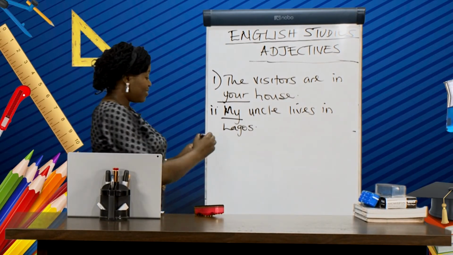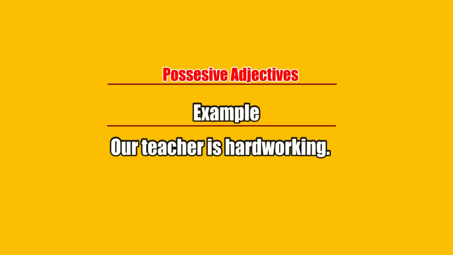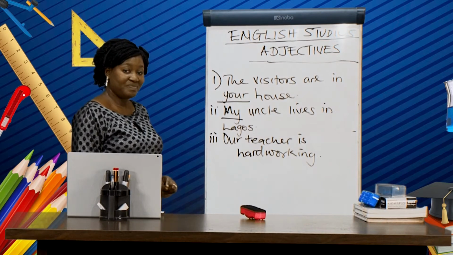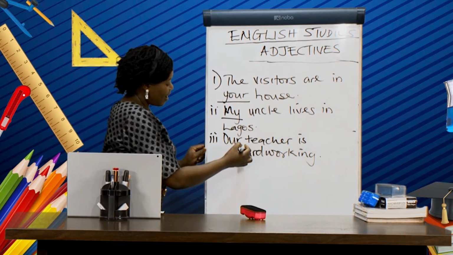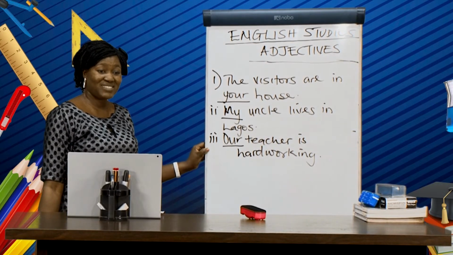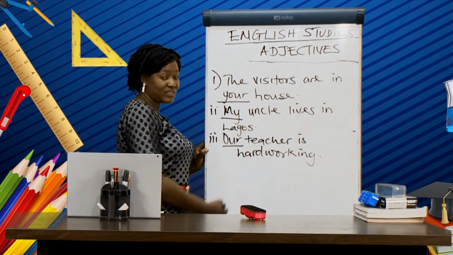We would now take another example on that again. Her teacher is hardworking. Can you identify the possessive adjective in this sentence? Okay. Her. That is the possessive adjective in this sentence.